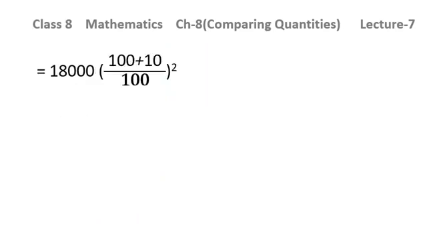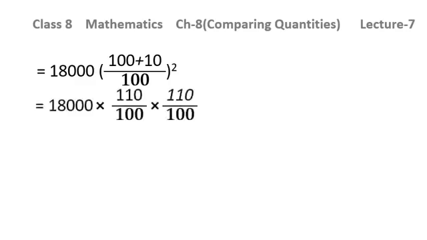So we have put the values of principal, rate and time. After solving the bracket, we will be getting 100 plus 10 over 100 raised to the power 2. Then it will be 18,000 into 110 over 100 into 110 over 100, because time is 2. So this factor will be written 2 times, 110 over 100, 110 over 100 into 18,000. And then after solving, you will be getting the answer as